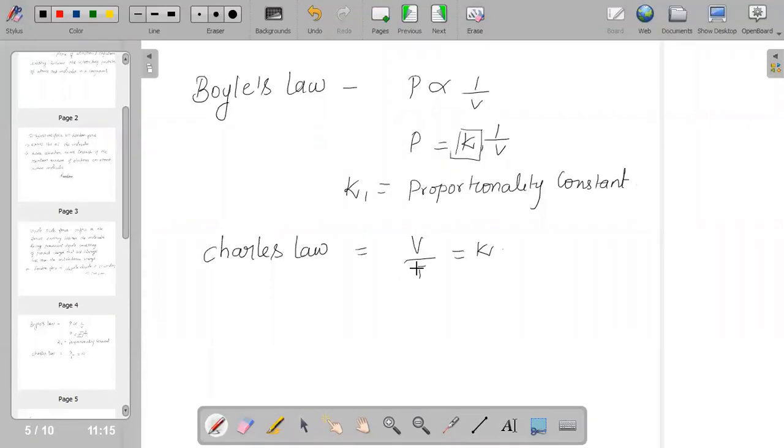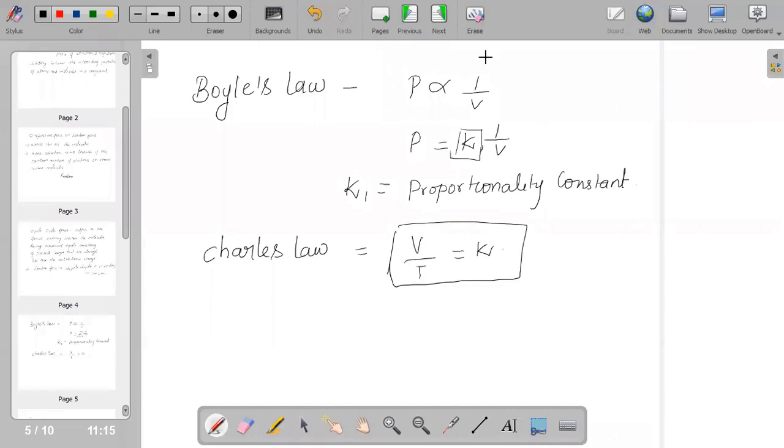So volume is directly proportional to temperature, or you can say V is directly proportional to T. When we say V is directly proportional to T, what should we conclude from that? We can say that V by T is equal to a proportionality constant.